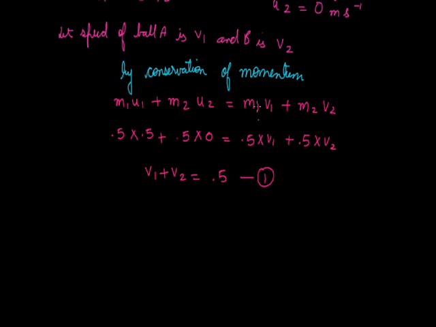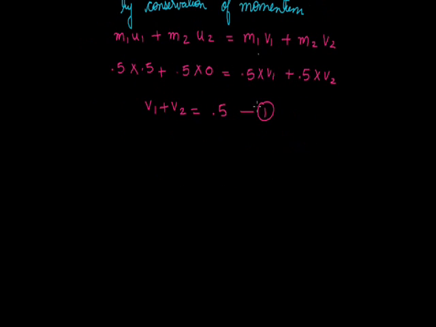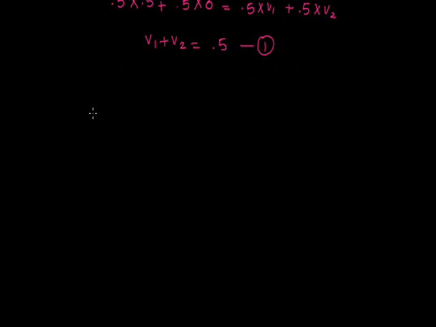Now in our question it is given that the collision is perfectly elastic. In perfectly elastic collisions the kinetic energy remains conserved. So by applying conservation of kinetic energy, the kinetic energy before collision is equal to the kinetic energy after collision.